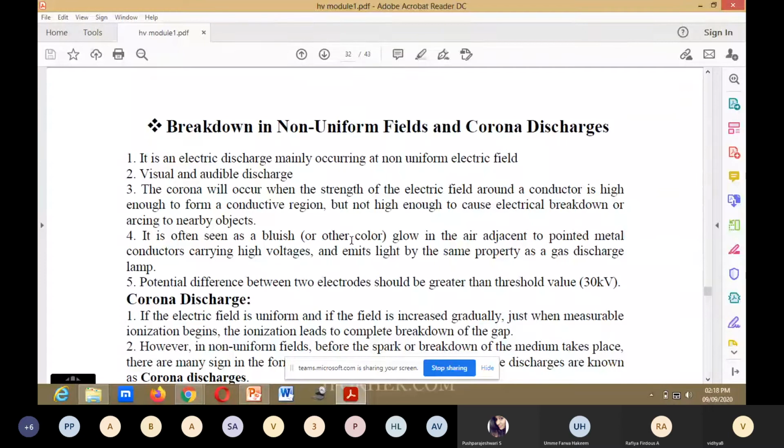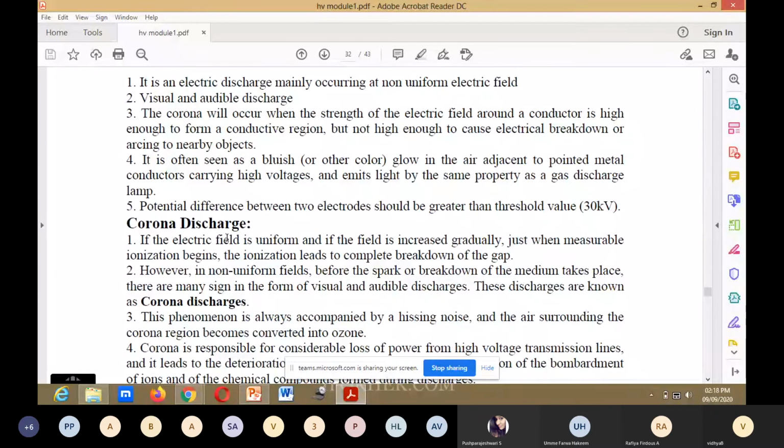The potential difference between two electrodes should be greater than the threshold value, that is 30 kilovolt.